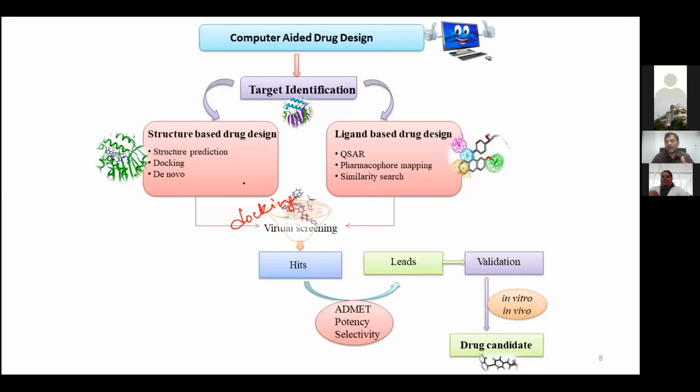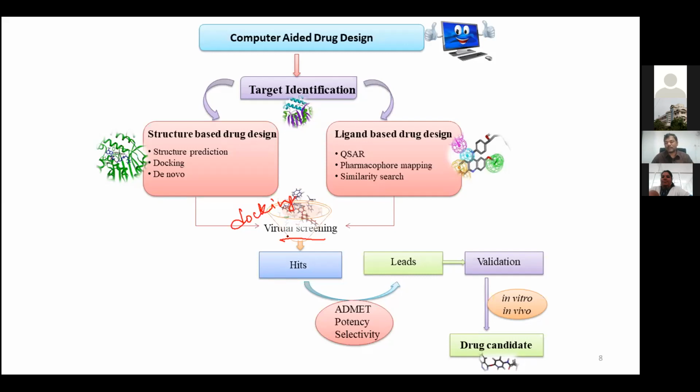Then you are screening in your brain which one you should keep in your pocket, which one you should keep in your bag, other bag, okay? It is shopping bag. It is like that. So in case of virtual screening, we are converting an organic compound structure into a three-dimensional model which a computer can understand.